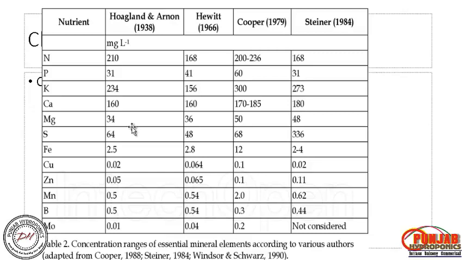Then Hewitt, Cooper, Steiner consider almost the same quantities, meaning nitrogen must be higher: 210 milligram per liter, phosphorus 31, potassium the same. ppm is the same as mg per liter, so don't be confused. Calcium 160, magnesium 34, sulfur 64, iron 2.5, copper 0.02. These are trace elements. Zinc 0.05, manganese 0.5, boron 0.5, and molybdenum 0.01.